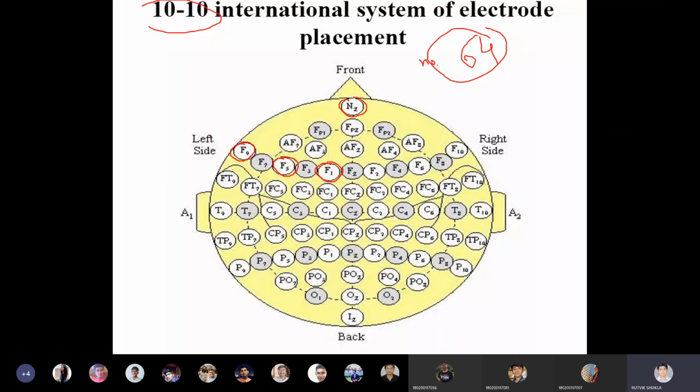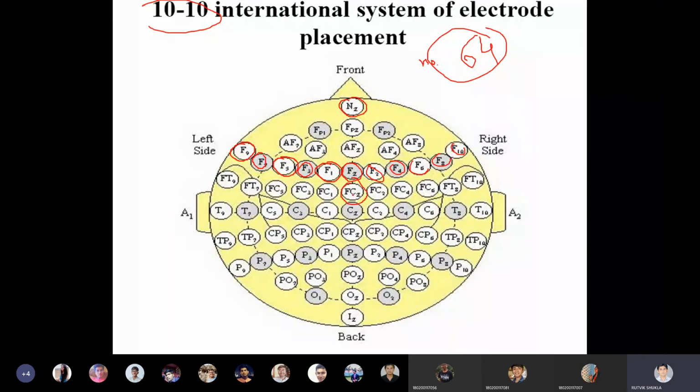So the N2 is a nose or the nasal electrode, which is there on the central line. You can see the number of electrodes are more. So F1, F3, F7, these all are the frontal. FZ, then F2, F4, F6, F8, and F10. Clear? So here you can see the number of electrodes are increasing.